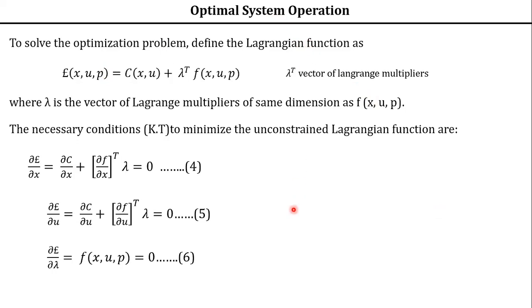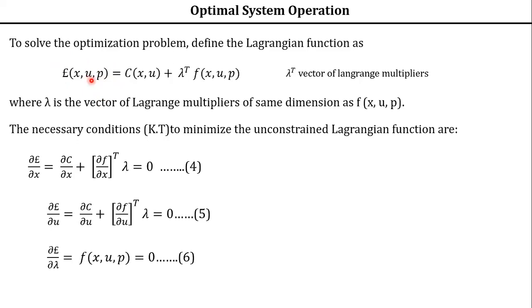So p is what? X is a state variable. U is a controllable variable. P is an uncontrollable variable. That means it is fixed. It is fixed, that means it is constant. It is not a variable. So it is a fixed variable, and we should not take anything with respect to p. That is the reason we have not taken the Lagrangian partial derivative with respect to p.